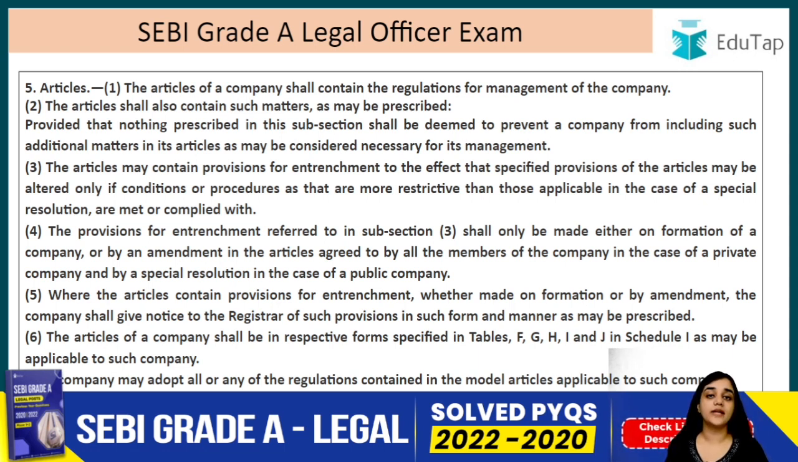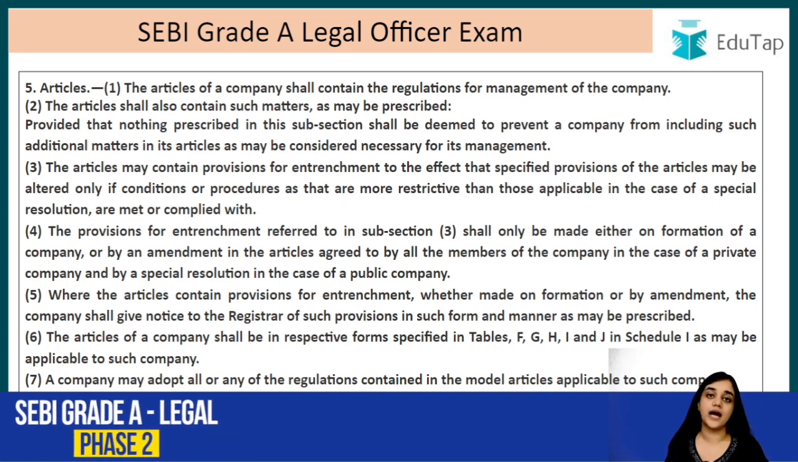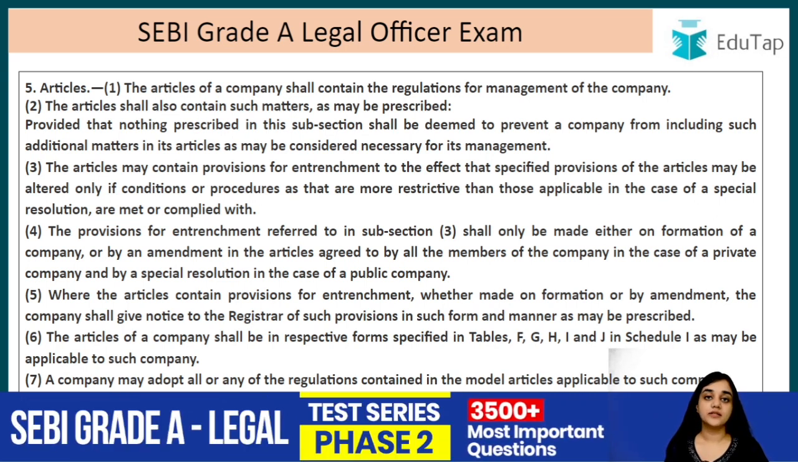For example, how the directors are going to be appointed or how they will be terminated. So all such matters, where are they included? They are included in the article of association, right? So basically all the rules, all the regulations that govern the company, they are included in the articles, that is, the article of association.